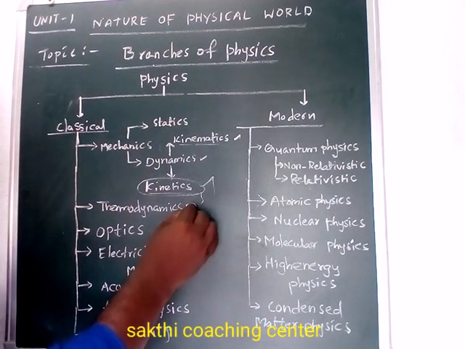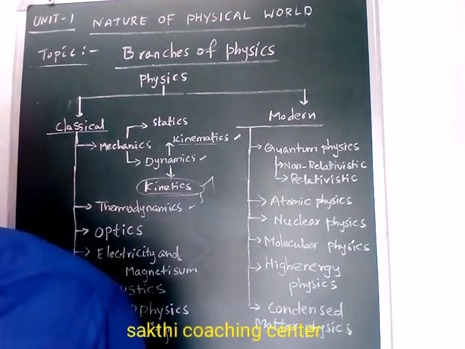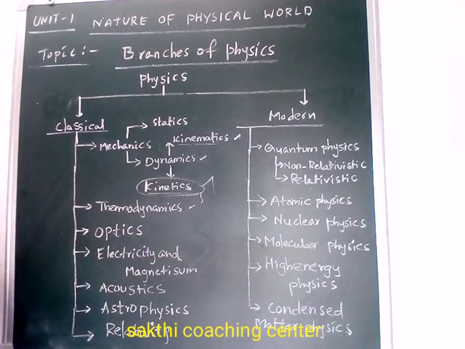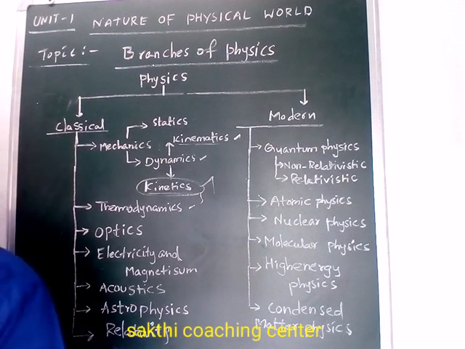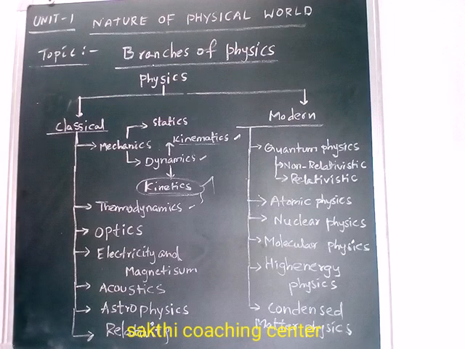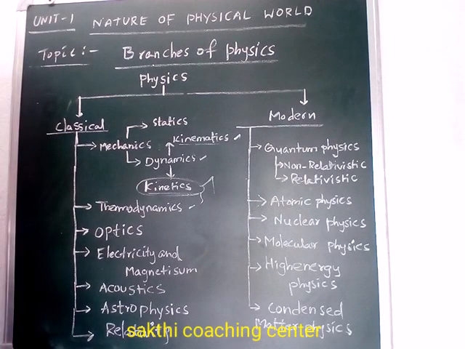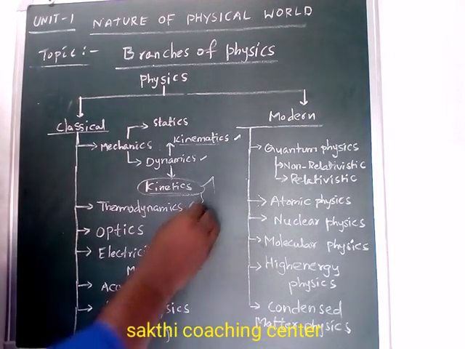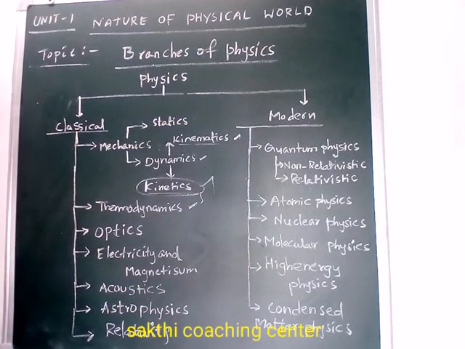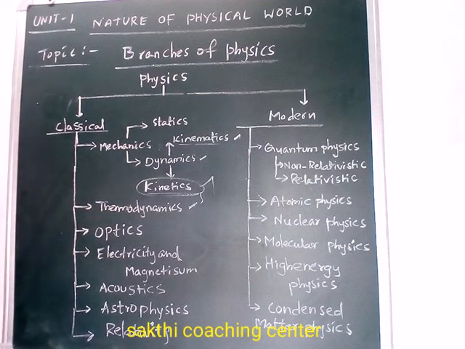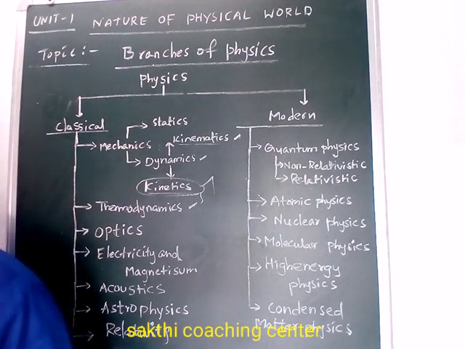Right. Next one is thermodynamics. Thermo means temperature. It is the study of temperature in different bodies, mainly the study of the relation between heat and other forms of energy. Discussing the relation between heat and other forms of energy is known as thermodynamics. Next one is optics.